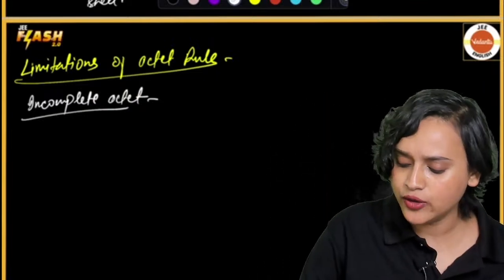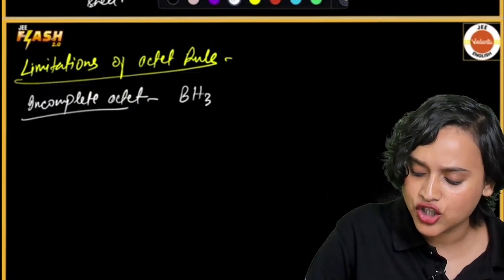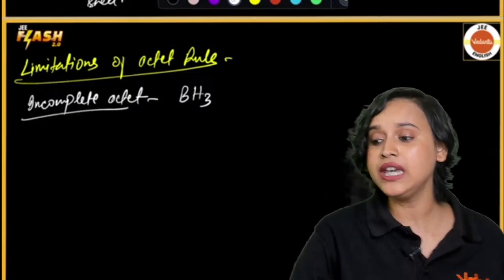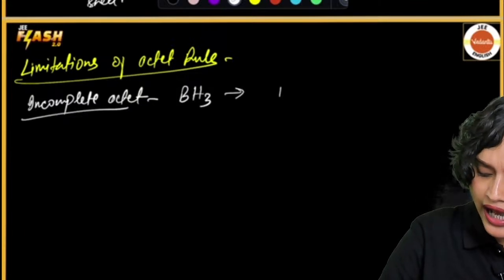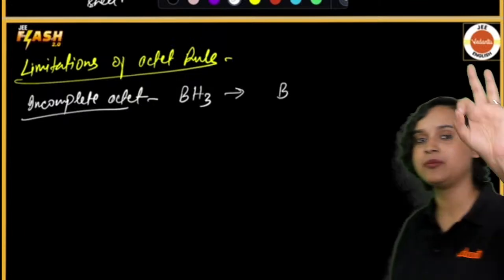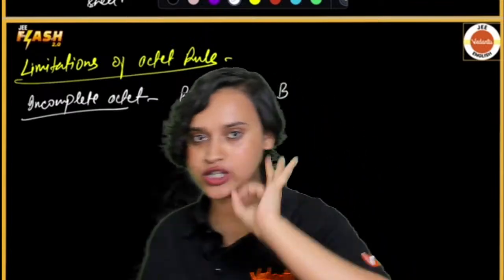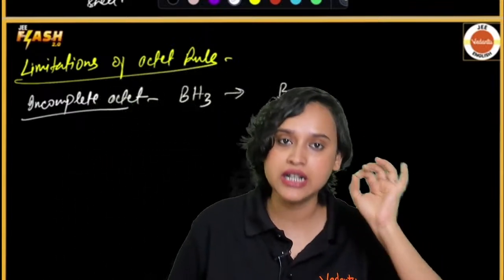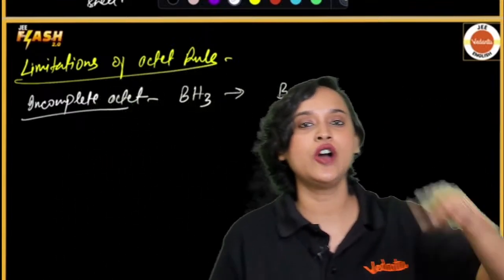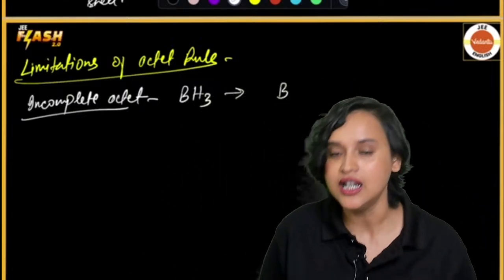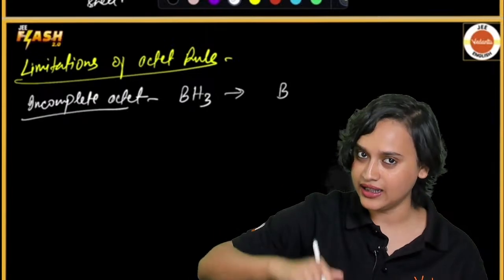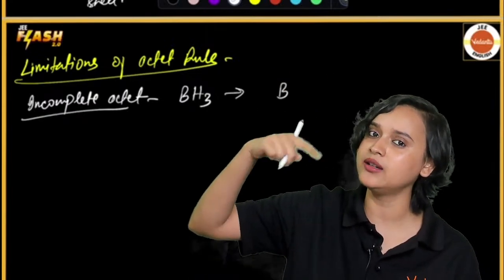Let me give you an example of BH3. Have a look: boron has 3 electrons in its outermost shell, right? Boron belongs to group 13, that is boron, aluminium, gallium, indium, thallium.